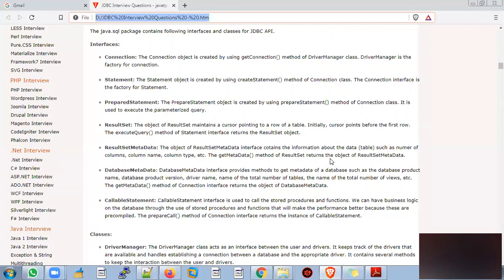By this we get the CallableStatement object, which will execute the triggers and procedures and give you return results.